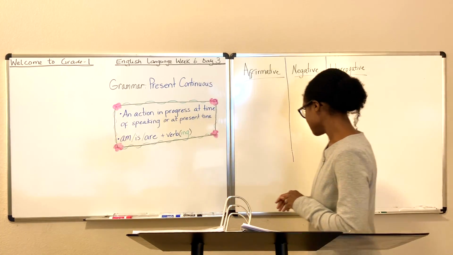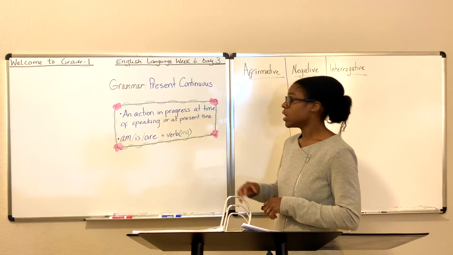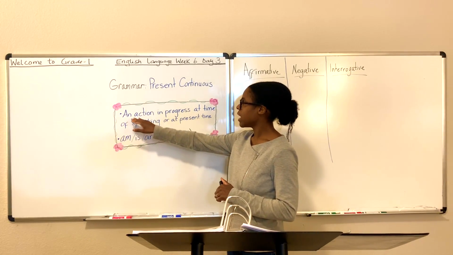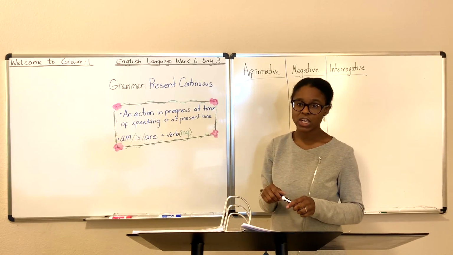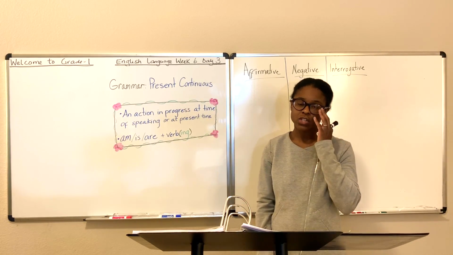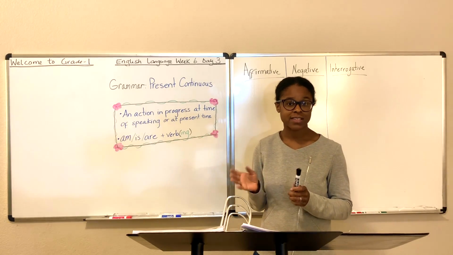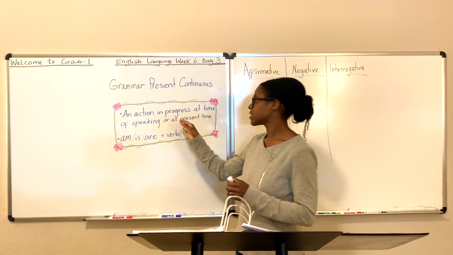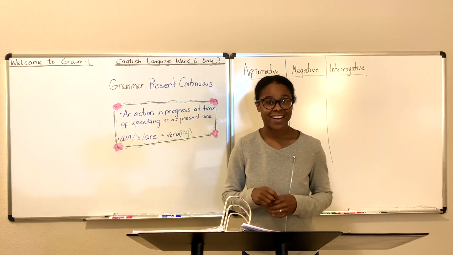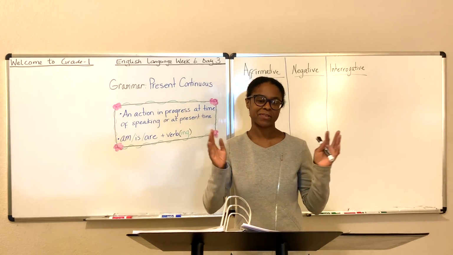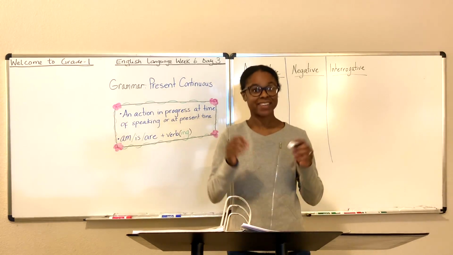So the statement we're going to use today that we'll just build on, before we do that: present continuous is any action in progress at the time of speaking or at the present time. So at the very time that you're speaking about it, or at the present time that you're reading, that is an action in progress. What am I doing right this moment? I am jumping. And if I were to keep doing that, I'd be jumping. That would be a present continuous statement. I am jumping. Can you see me?